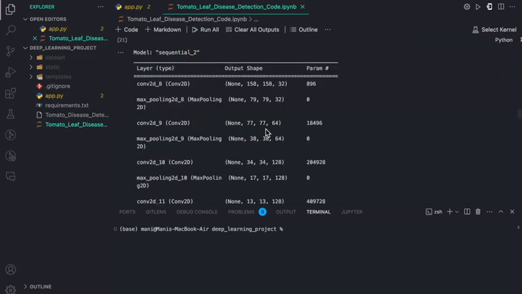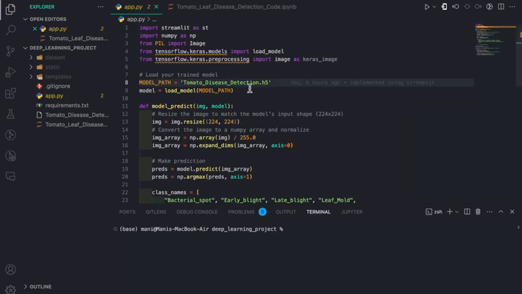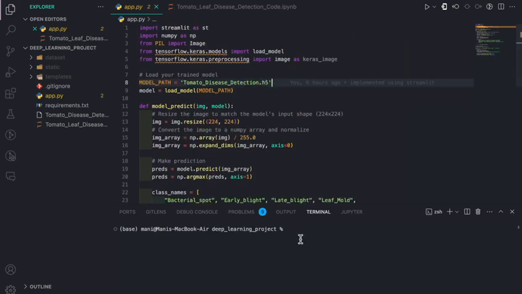We built a custom CNN architecture for this model to classify the different diseases of tomato leaves. After that we saved this model, and I built a Streamlit app for this. I am going to run this Streamlit app now.